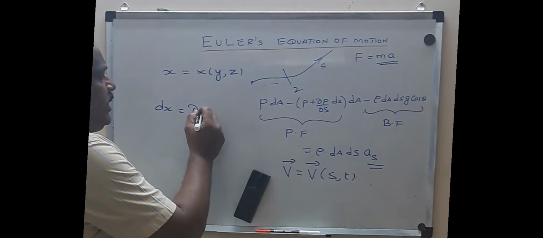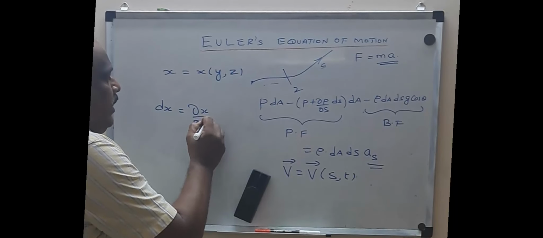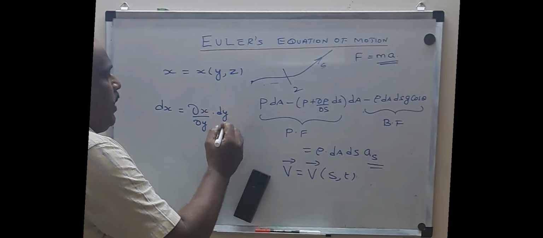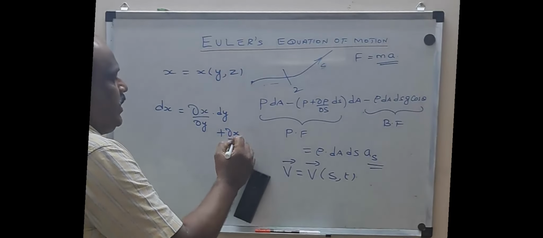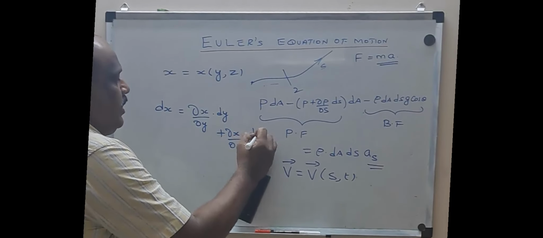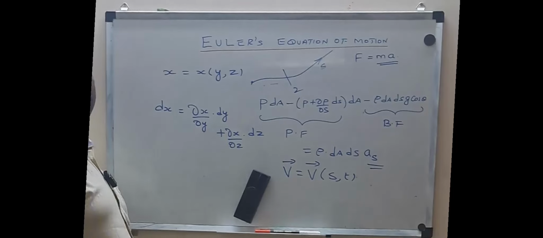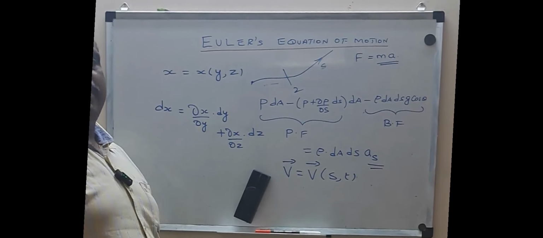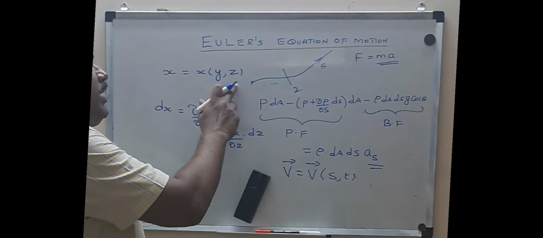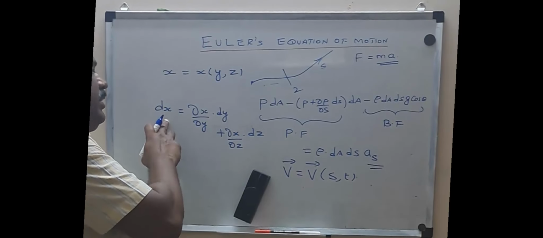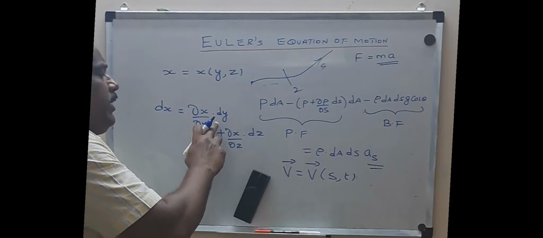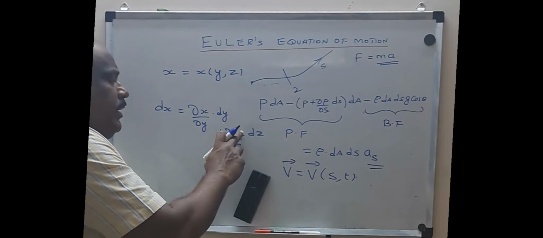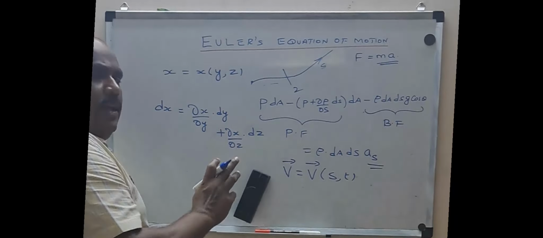So dx equals dou x by dou y into dy plus dou x by dou z into dz. This is the way we write when a variable is dependent on two other variables. I hope you got it.